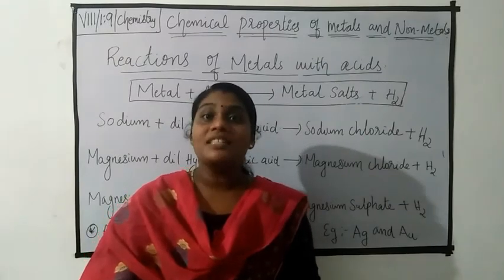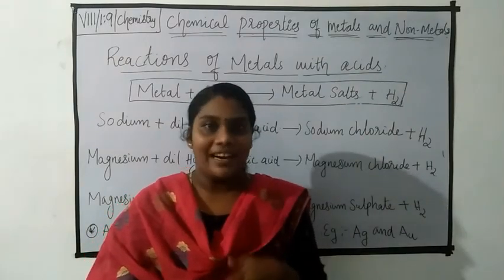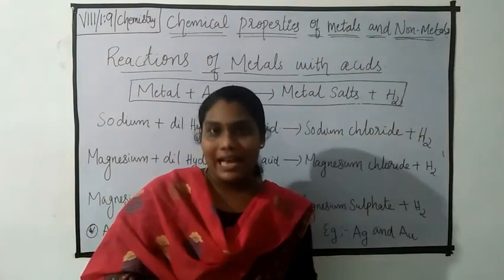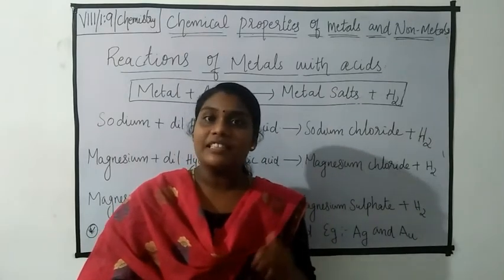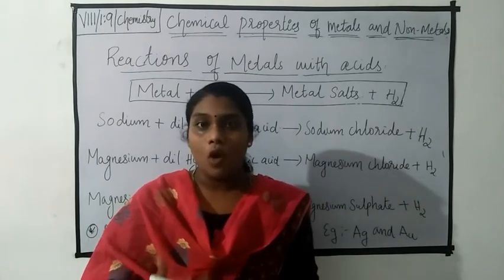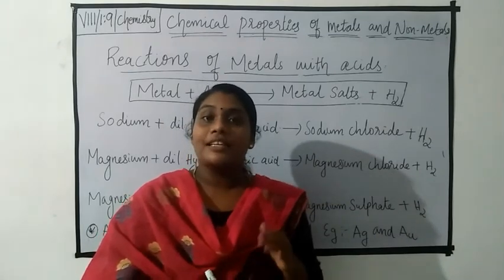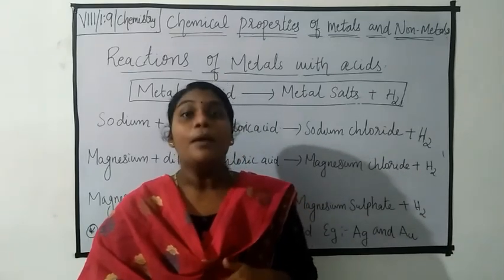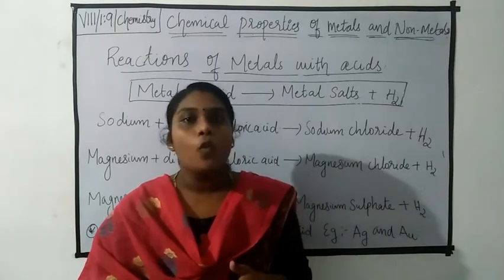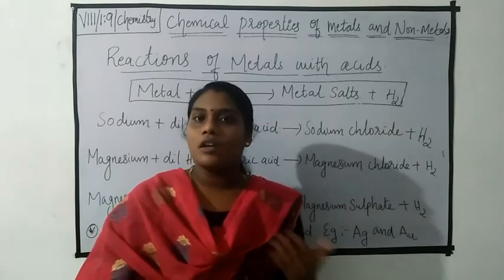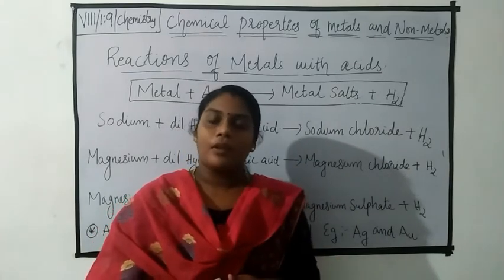Dilute acid means the solution which contains less acid content and more water content. That is dilute acid. Then what is concentrated acid? Yes, the solution which contains more acid content and less water content. That is concentrated acid. Okay, all of you clear?